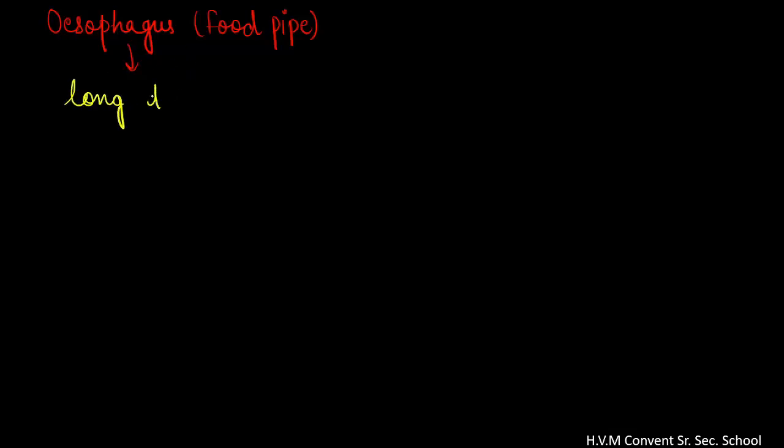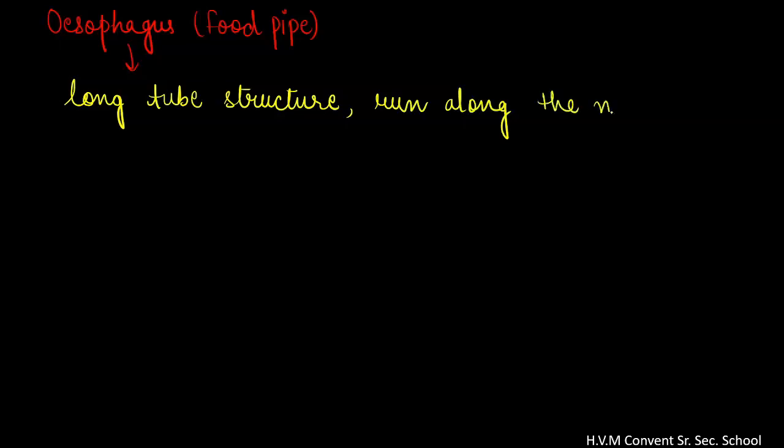So where is it present? It passes through our neck and chest. The esophagus is a long tube-like structure that runs along our neck and chest. So this was about the esophagus, or the food pipe.